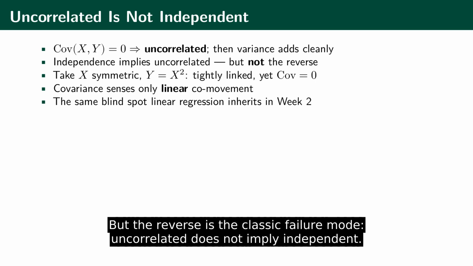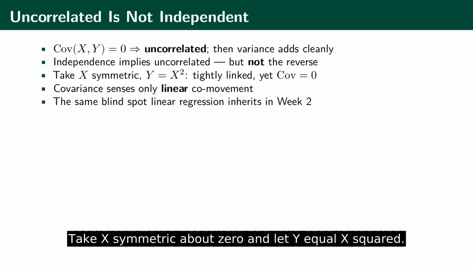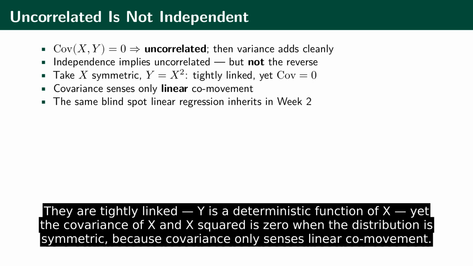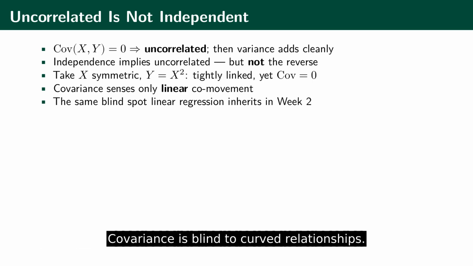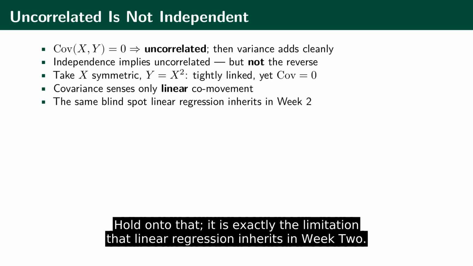But the reverse is the classic failure mode. Uncorrelated does not imply independent. Take X symmetric about 0 and let Y equal X squared. They are tightly linked. Y is a deterministic function of X. Yet the covariance of X and X squared is 0 when the distribution is symmetric, because covariance only senses linear co-movement. Covariance is blind to curved relationships. Hold on to that. It is exactly the limitation that linear regression inherits in week 2.